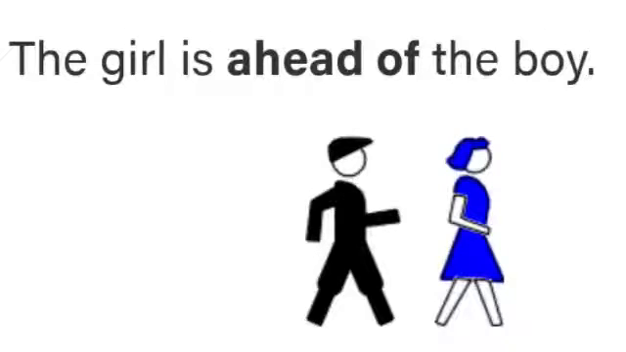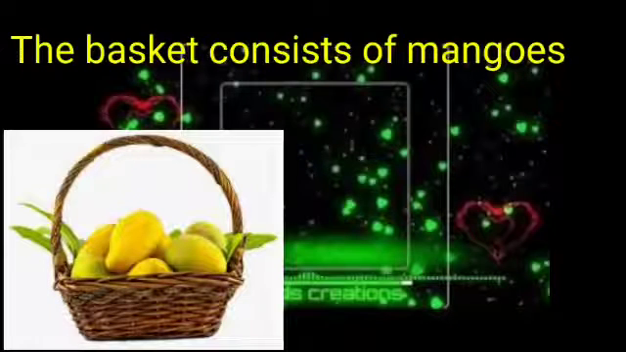Example for preposition of relationship. The girl is ahead of the boy. Here, ahead of is preposition of relationship. Example for preposition of introduce objects. The basket consists of mangoes. Here, of is preposition of introduce objects.